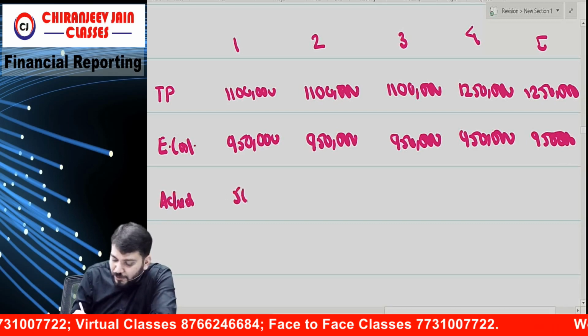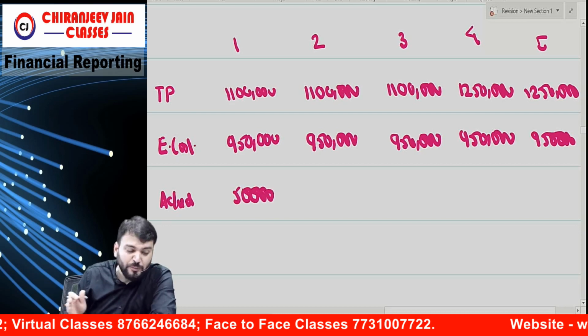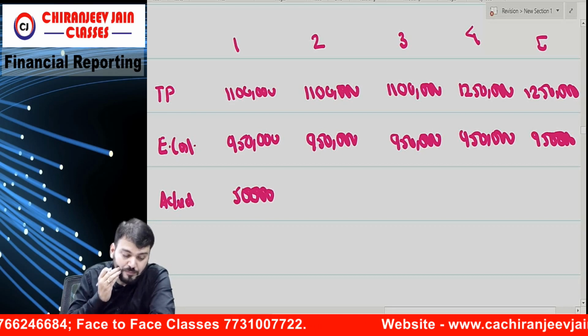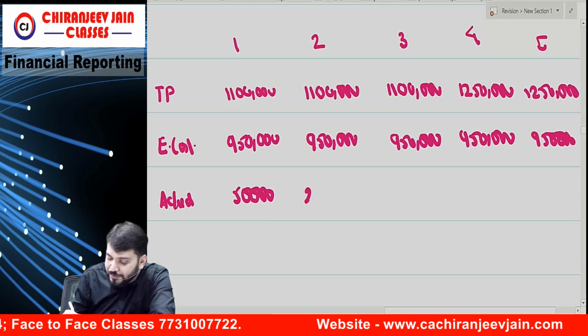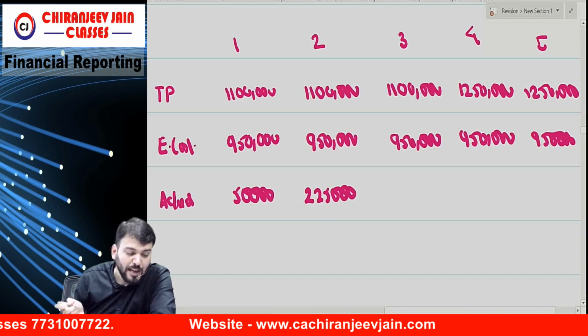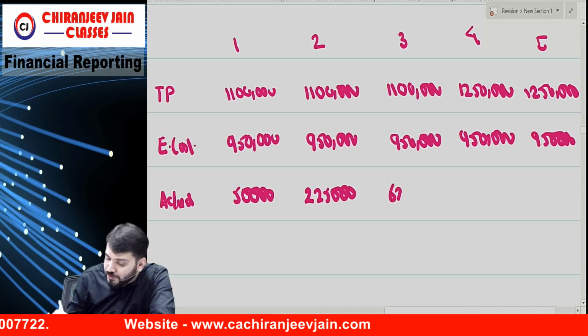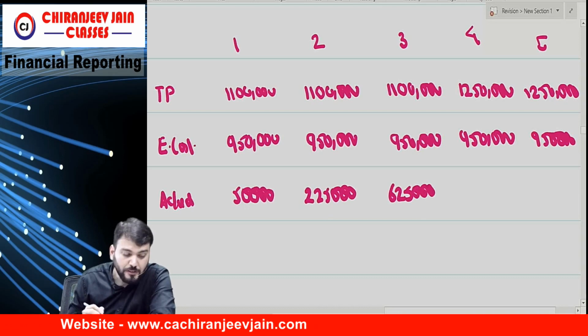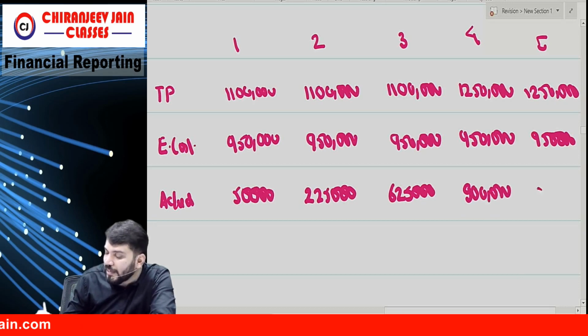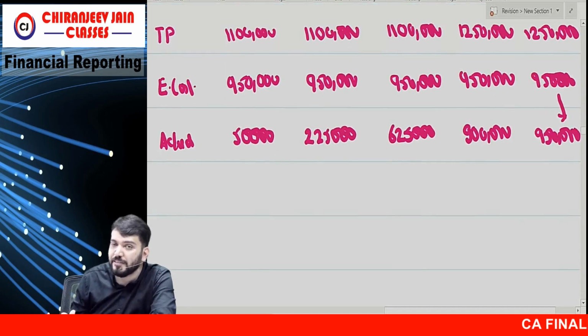Actual cost is 50,000. Can you give me the cumulative? 50,000. Then 50,000 plus 1 lakh 75,000, how much? 2 lakh 25,000. Then 2 lakh 25,000 plus 4 lakh, 6 lakh 25,000. Then 6 lakh 25,000 plus 2 lakh 75,000, 9 lakh. And then it becomes 9 lakh 50,000. So it matches with the total estimation.